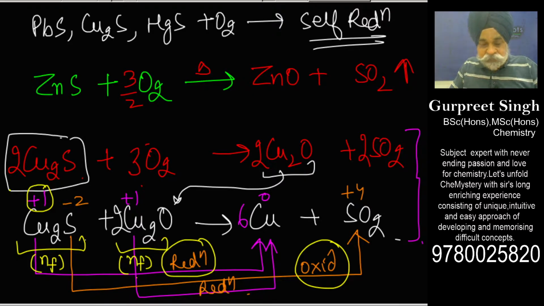So the point is, here what we are able to see, let me come back to the main question first. This copper sulfide is being reduced by copper oxide which is formed during the process. This is what you call self reduction. So it is very evident that when this chalcocite is being roasted, due to the self reduction, the metal gets freed and SO2 gas is being generated.